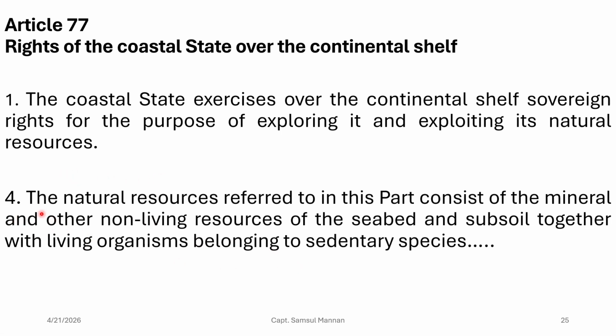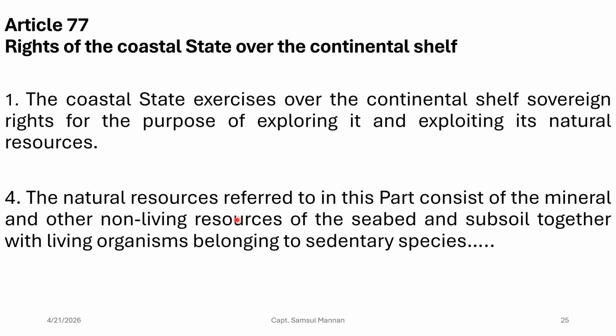And it also says that the natural resources referred to in this part consist of the mineral and other non-living resources of the seabed and subsoil, together with living organisms belonging to the sedentary species. So that means the coastal state will have exclusive right on the mineral and other non-living resources of the seabed and subsoil, but they will not have exclusive right on the water column, right? So that means the fish in the water column, the coastal state will not have exclusive right. They can fish over there.